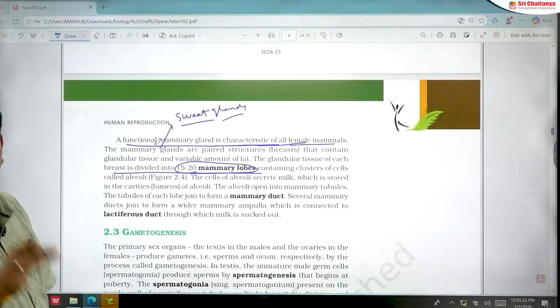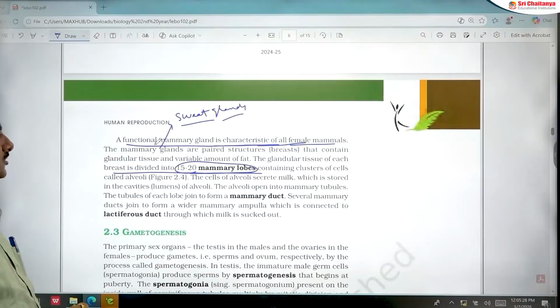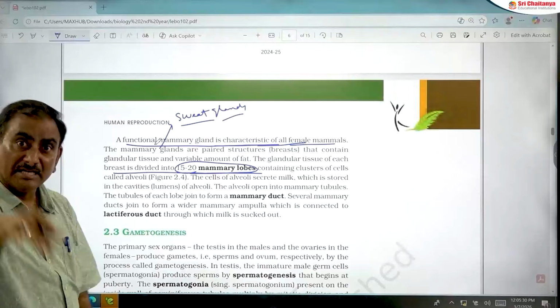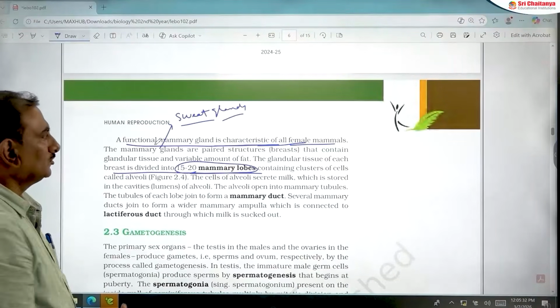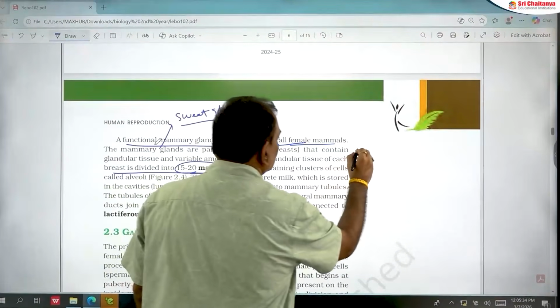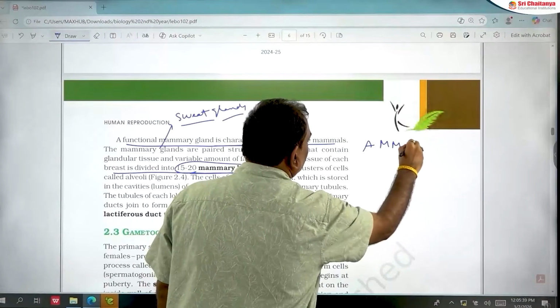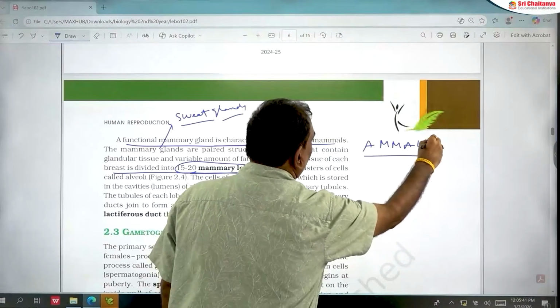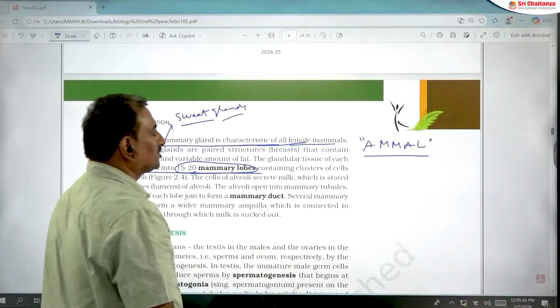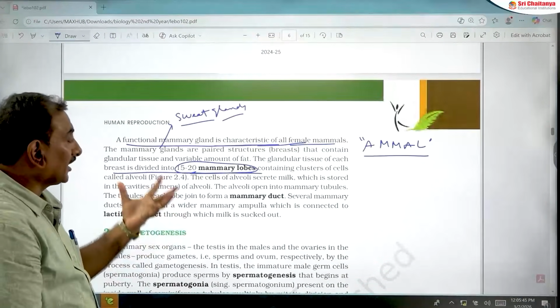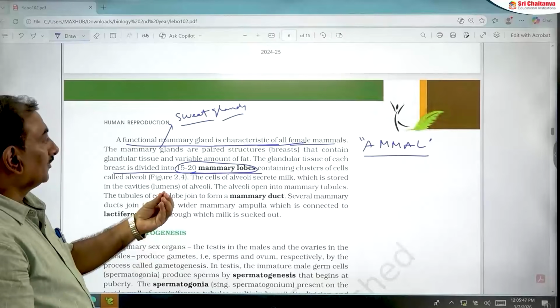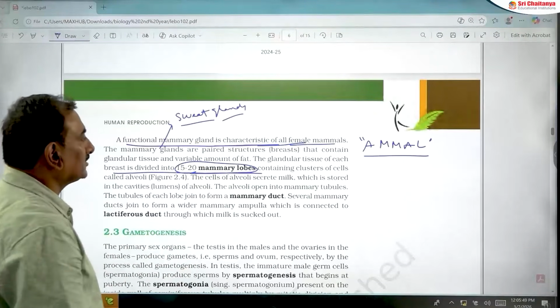So, what is the correct sequence of passage of milk in the mammary glands of females? This is a very important question given in the 2024 NEET examination. While attempting this question, you should remember this shortcut: AMMAL. AMMAL is the shortcut for remembering the correct sequence of flow of milk in mammary glands.